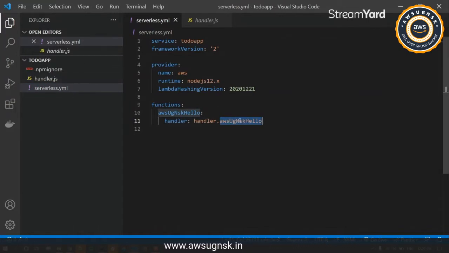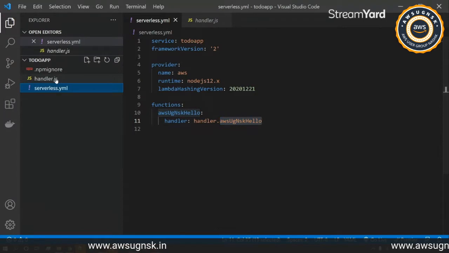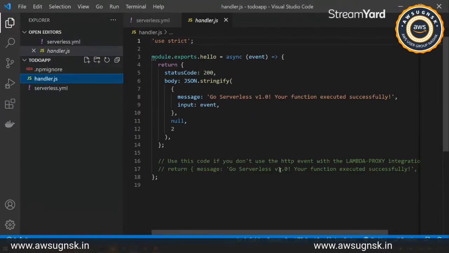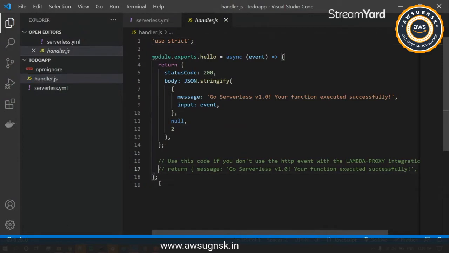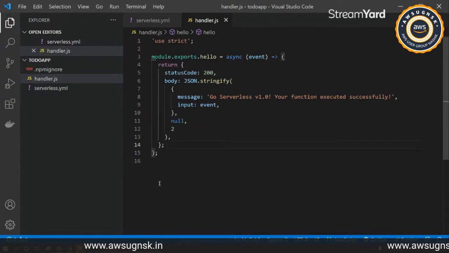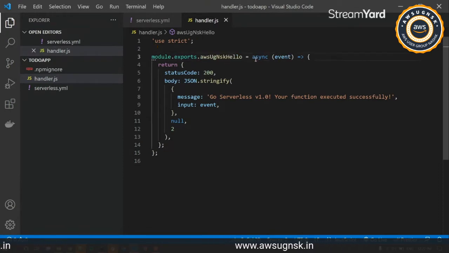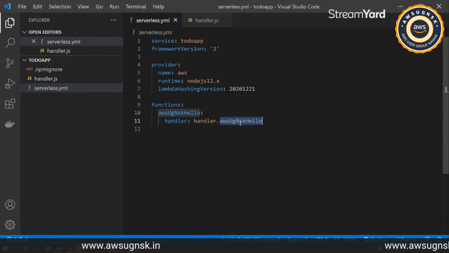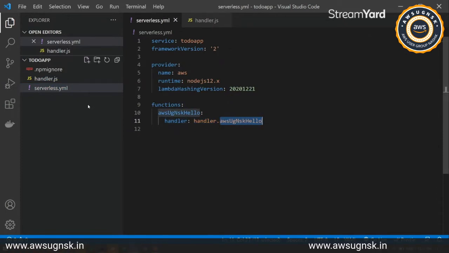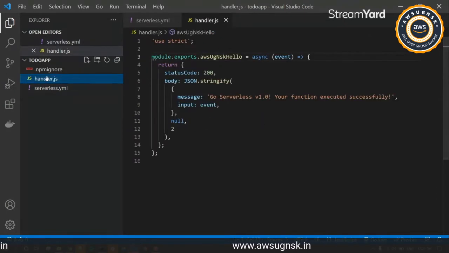Okay, so under this, I'll just quickly open the handler. This is a basic Node application, and nothing fancy is going on in here. We just have module.exports with the function name. So I'll just quickly rename that function over here. So this will be pointing to handler.AWS UG NSK hello.